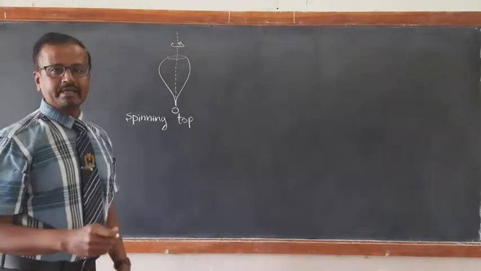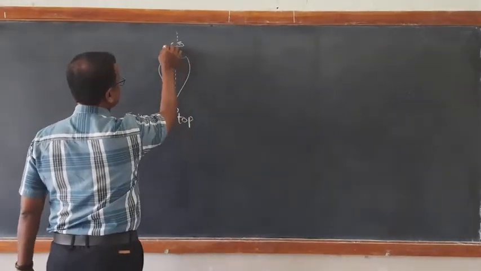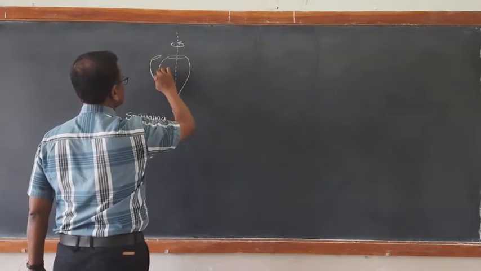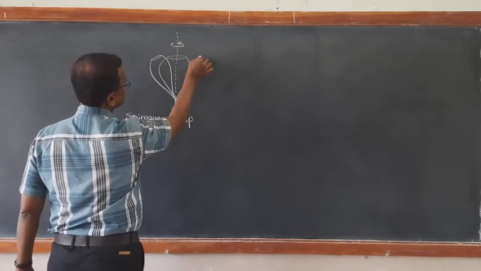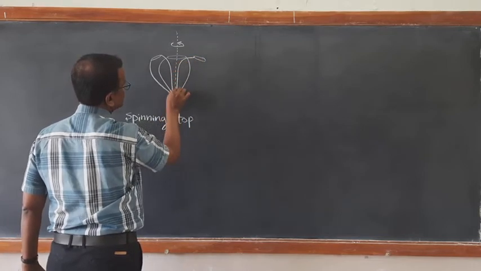When it is spinning, if you observe it carefully, the axis of rotation itself also undergoes oscillatory motion. Once like this, another time like this.